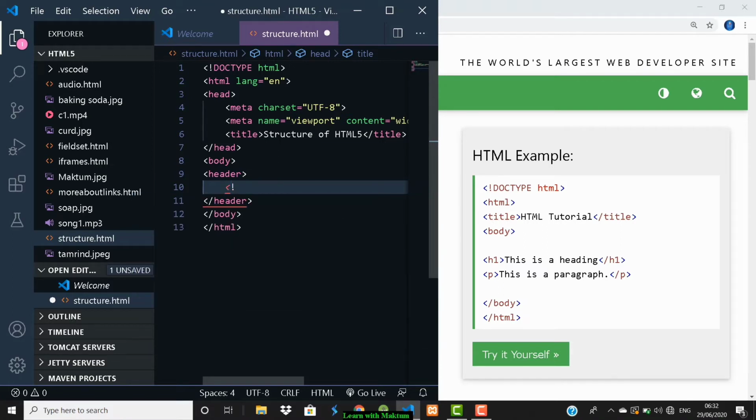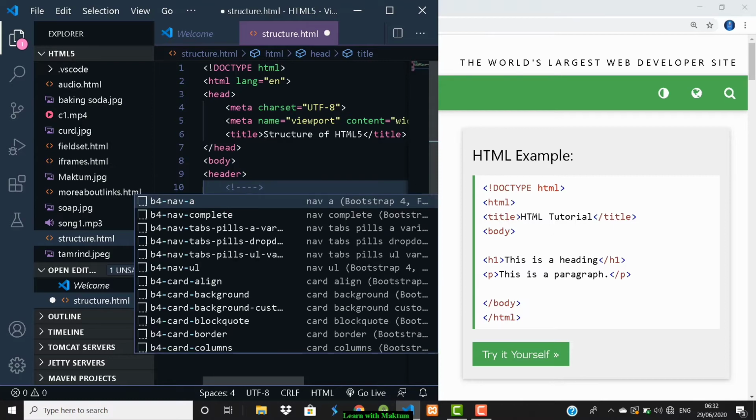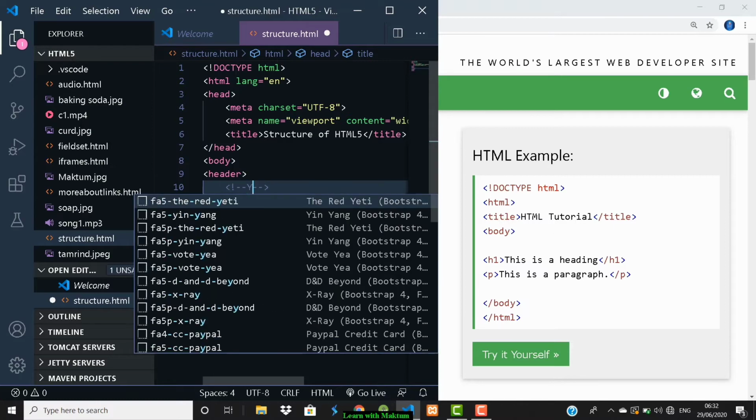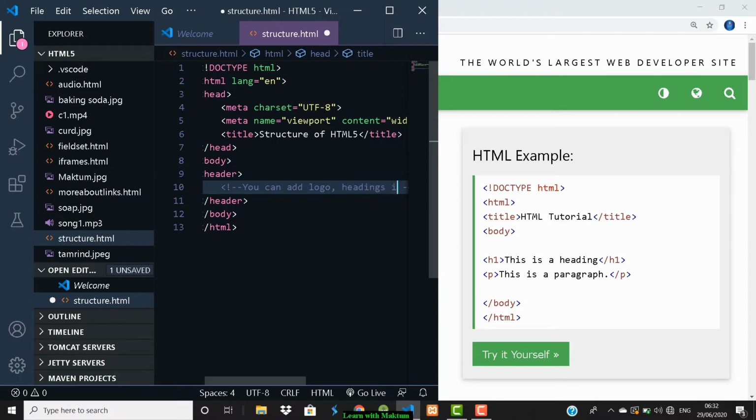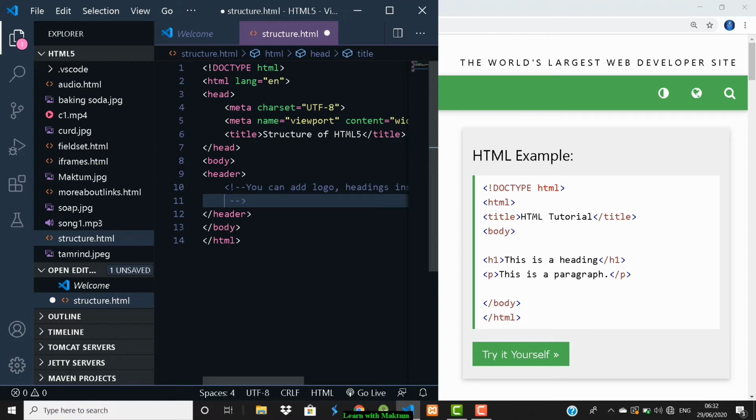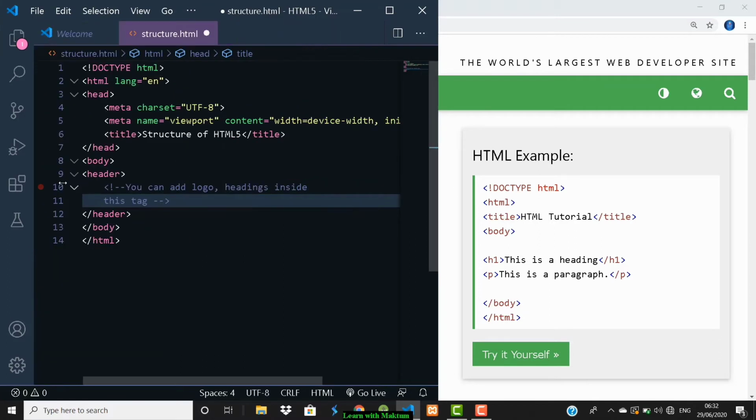So you can add logo, headings inside this tag. Clear with that? So inside the header tag, you will be adding logo and headings.